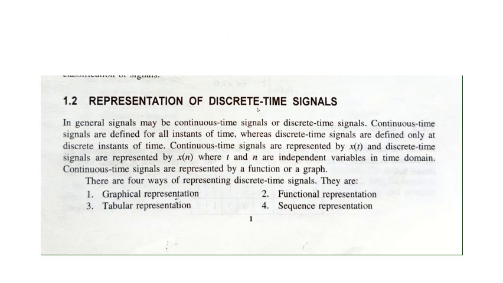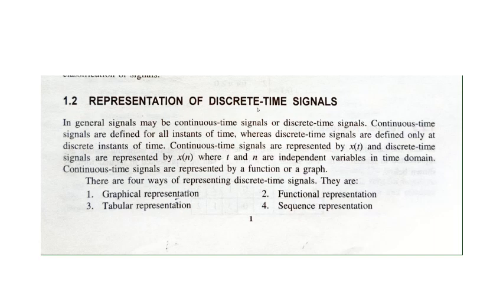Now we will study today how to represent a signal. There are two types of signals, discrete time and continuous time. We will discuss what is a discrete time signal and what is a continuous time signal. A continuous time signal is represented by x of t, and a discrete time signal is represented by x of n. Now, how to represent a continuous time signal? A continuous time signal is represented by a function or a graph, whereas a discrete time signal is represented in four ways: graphical, functional, tabular, and sequence.